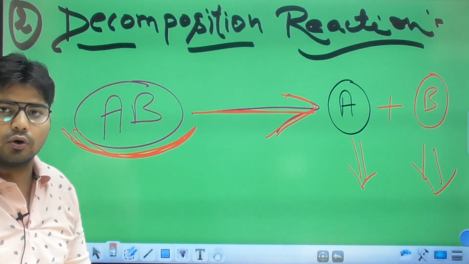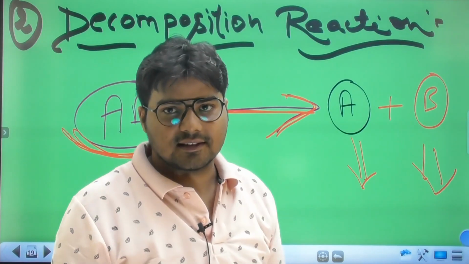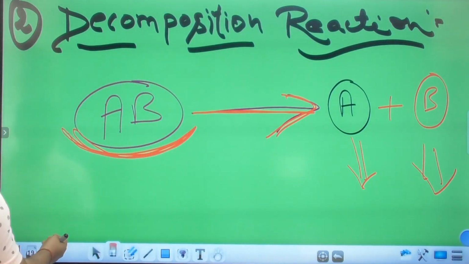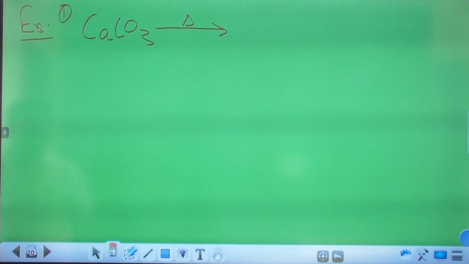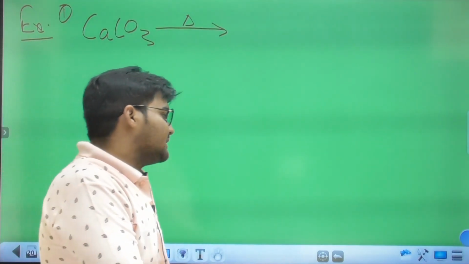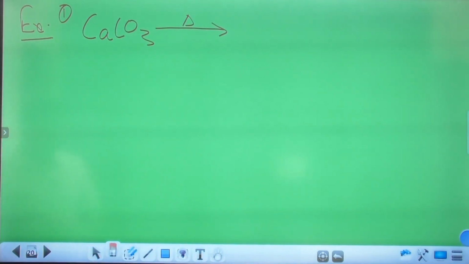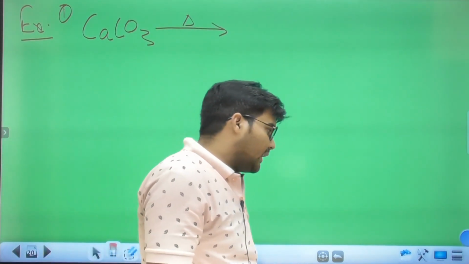This is known as decomposition reaction. Now listen up. Let us move to the next slide and discuss an example: CaCO3, calcium carbonate.